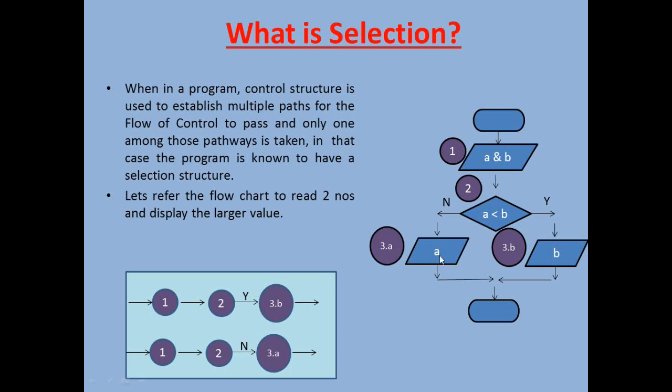Now logically it might be incorrect. I am working with values, which is going to be helpful to you. Say the value of A is 5 and B is 7. Now 5 is less than 7, so in that case the value of B, which is 7, is going to be printed. So out of 5 and 7, 7 is the larger value. Now in the next case, let us consider the value of A is 7 and B is 5. In that case, what are we going to find? Is 7 less than 5? No. So in that case, the value of A, which is 7, is going to be printed.